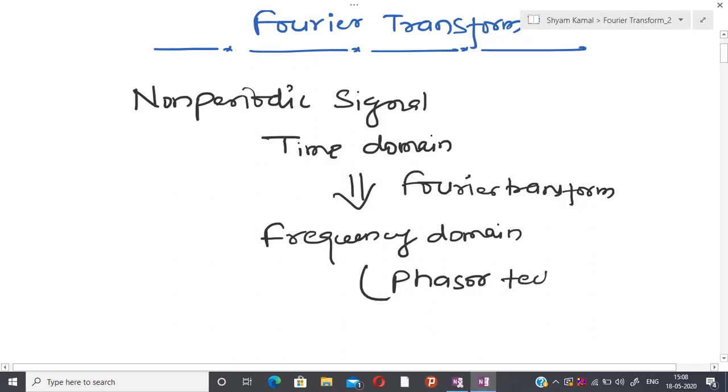Due to this reason I have given a lot of time when I discussed the phasor.